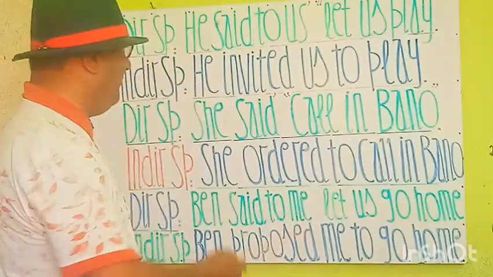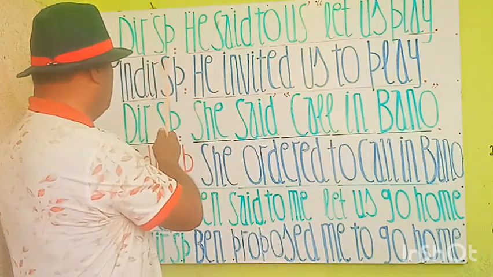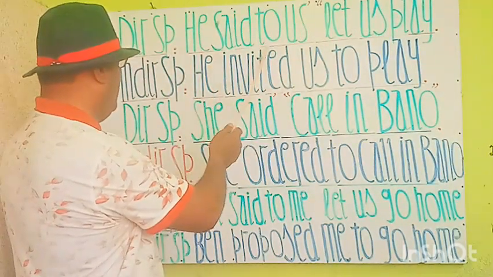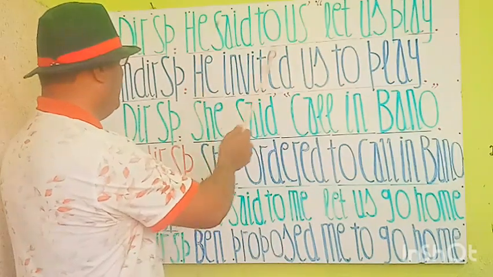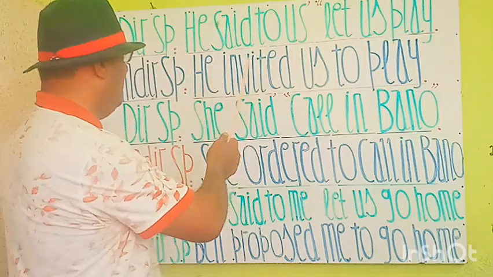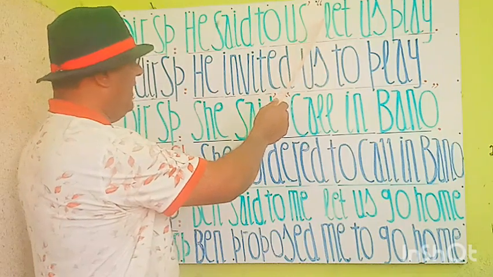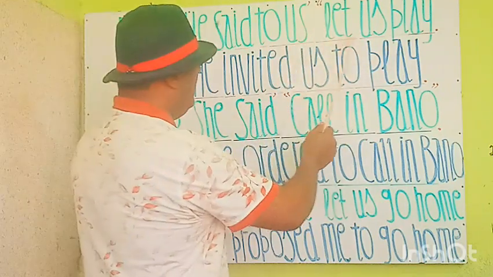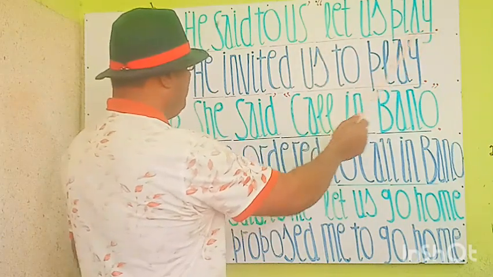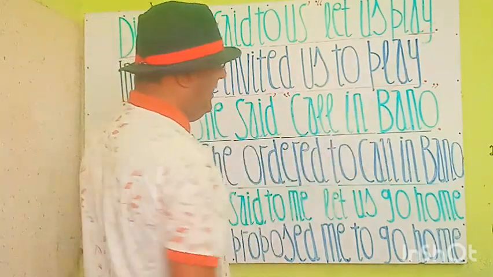The first statement you see, my students, is a direct speech. Direct speech is always in two parts. The first part is, you see here, he said to us. This is a direct speech. He said to us, comma, inverted comma start, and the second part is inside the commas: let us play, commas close, full stop. He said to us, "Let us play."